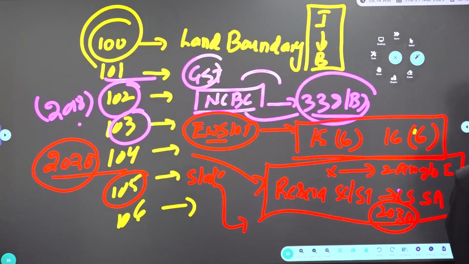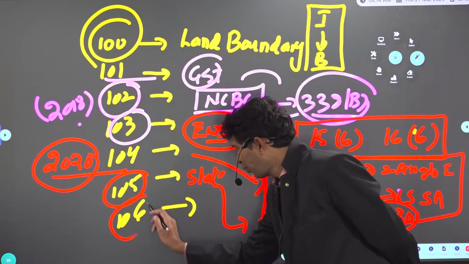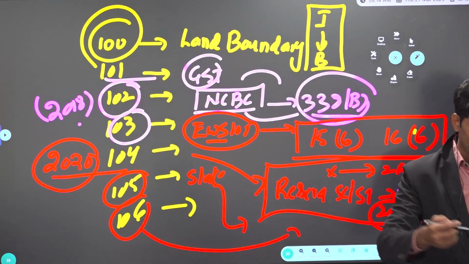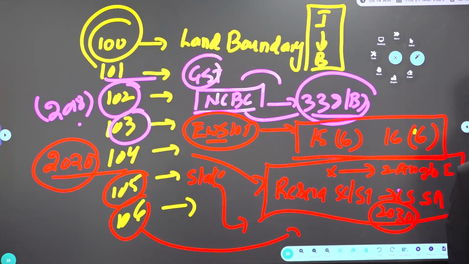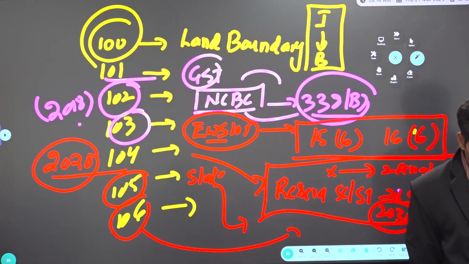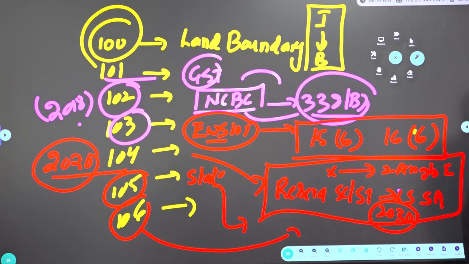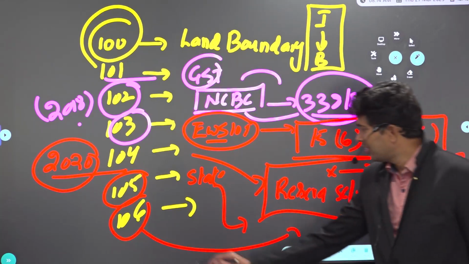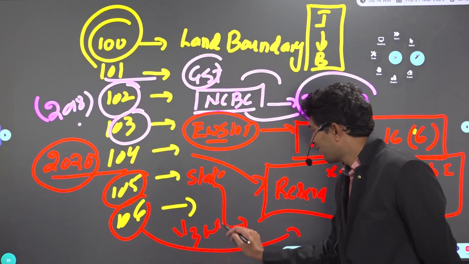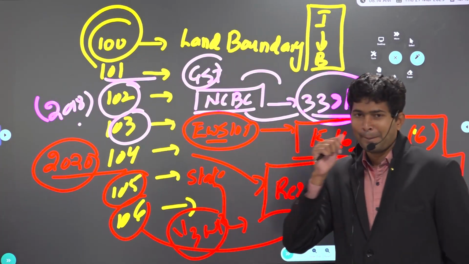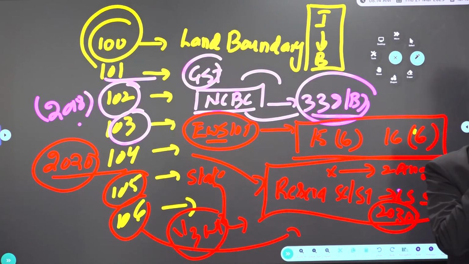Again, 106th. What is 106th CAA? So 106 CAA says 1/3 of all seats are reserved for women in Lok Sabha and state legislative assemblies. So is 1/3 sufficient for women? More than 1/3 should be given, sir.